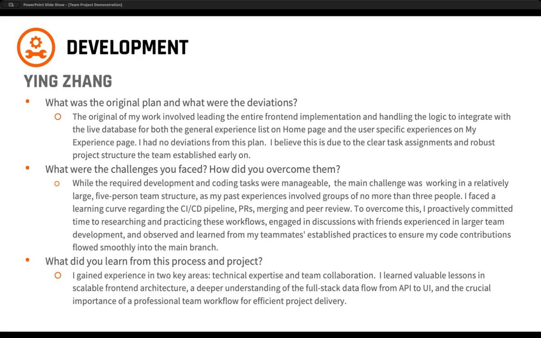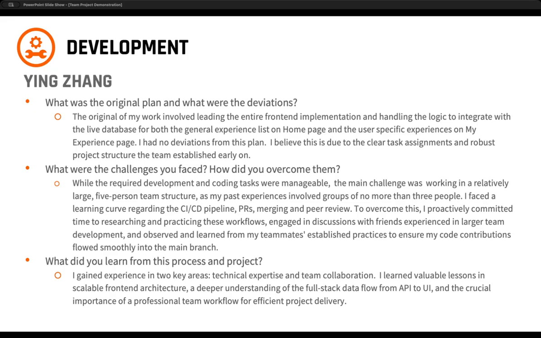Some of the challenges that Ying faced revolved around the size of our team. There's a lot of us working on this and doing PRs, trying to split work up, and that was a new process there that just involved a little bit of learning curve. Similarly, we had a CI/CD pipeline and Docker containerized development process for this, and those were newer experiences for Ying, and so she worked through those, learning as much as she could, asking others for assistance, reaching out to other individuals she knows to kind of help build those skills.